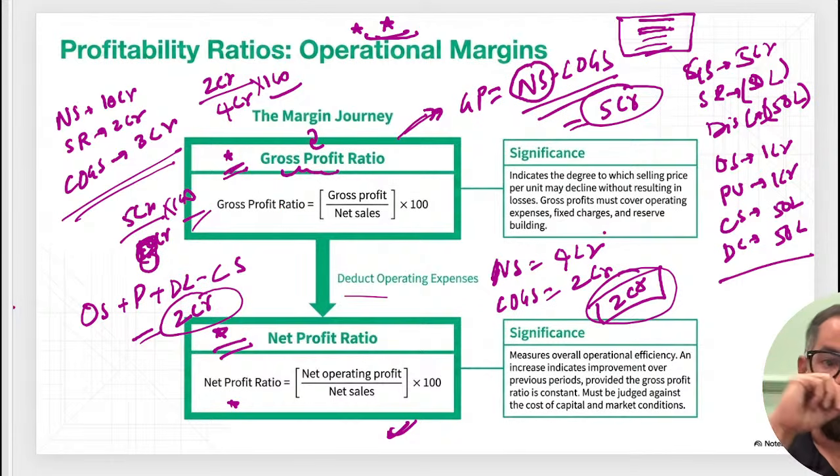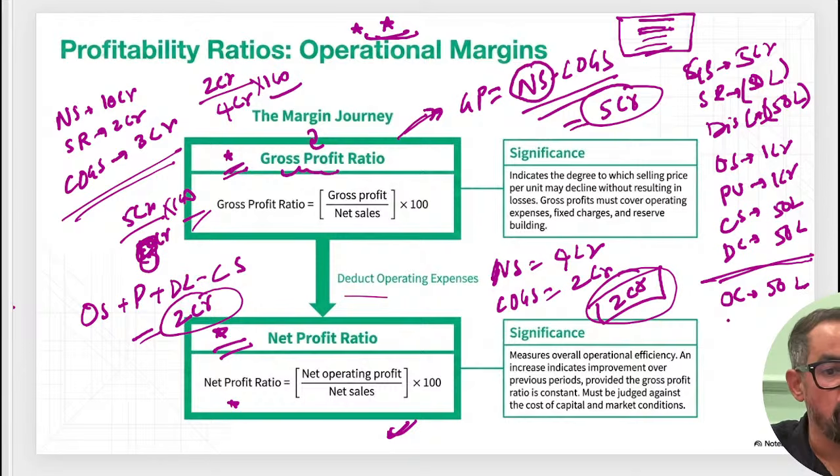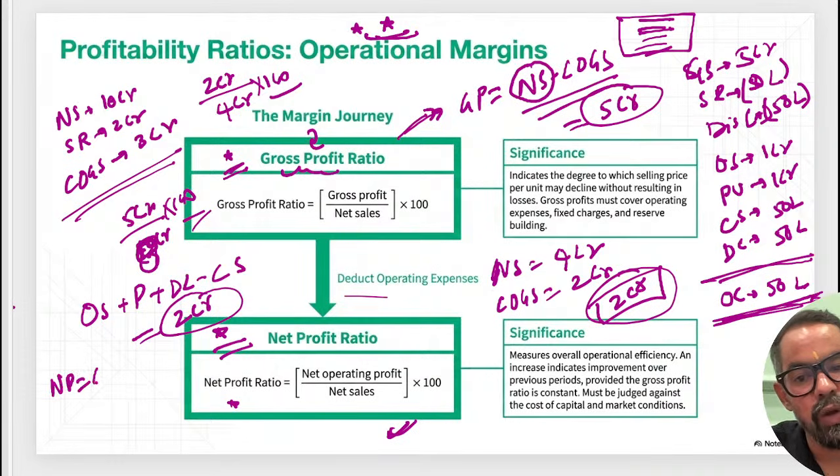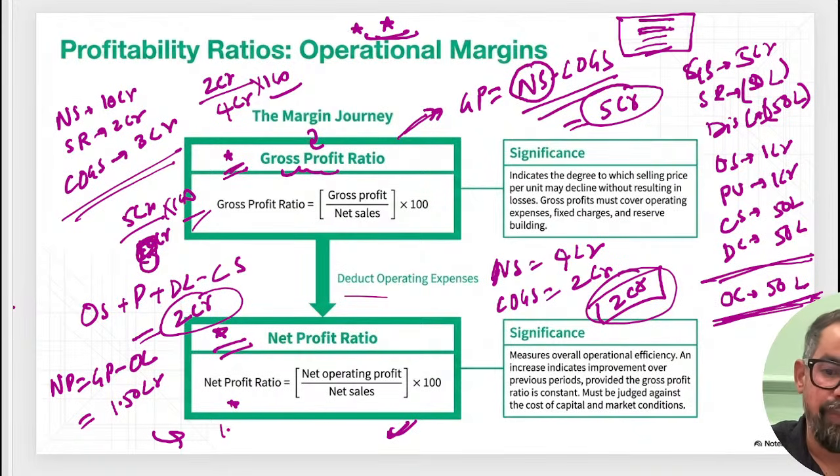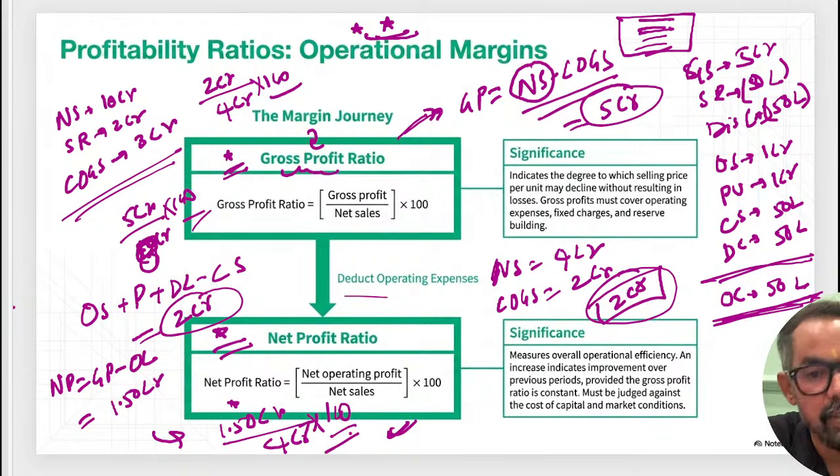So when this is your gross profit, let's say the operating cost of this business, the indirect cost, is 50 lakh. If I ask you to calculate net profit, net profit is equal to gross profit minus operating cost. So that is equal to 2 minus this, it is 1.50 crores. Net profit margin will be 1.50 crores divided by 4 crores into 100. That is your net profit margin for the business.